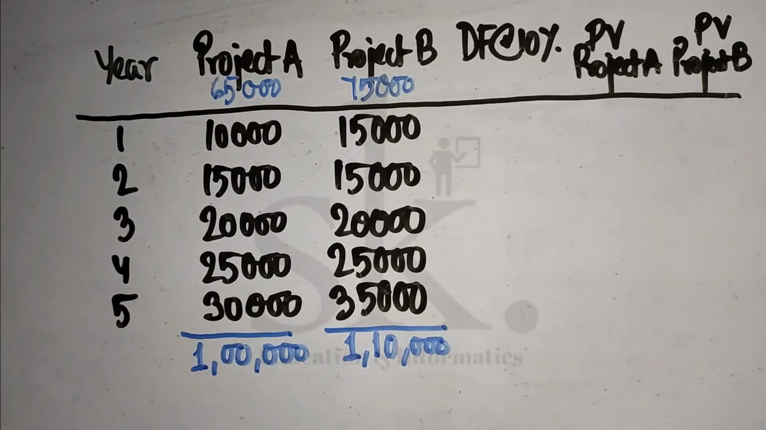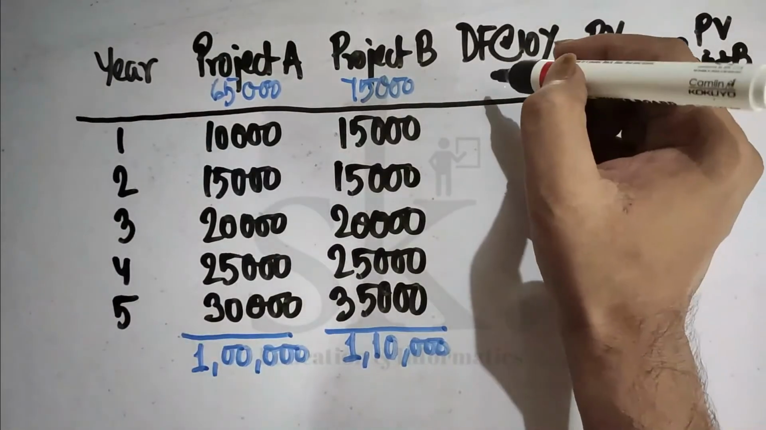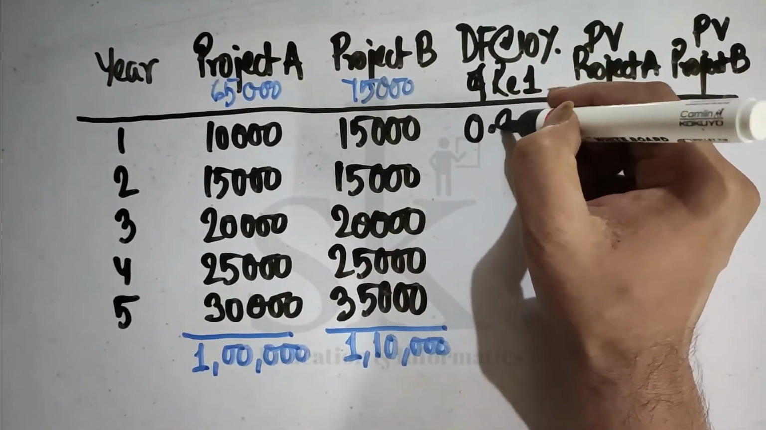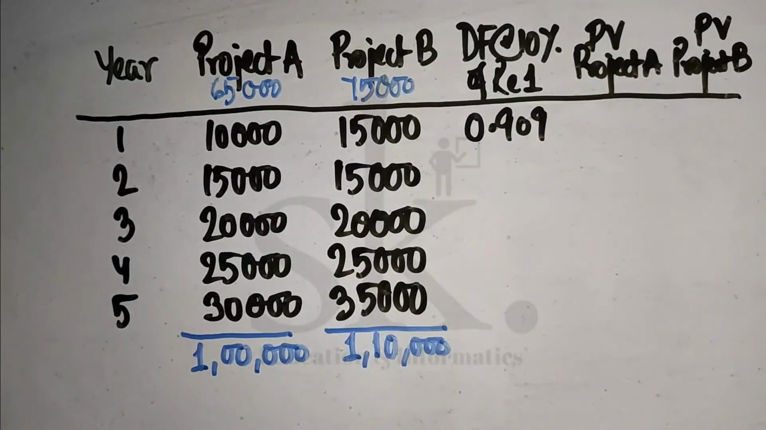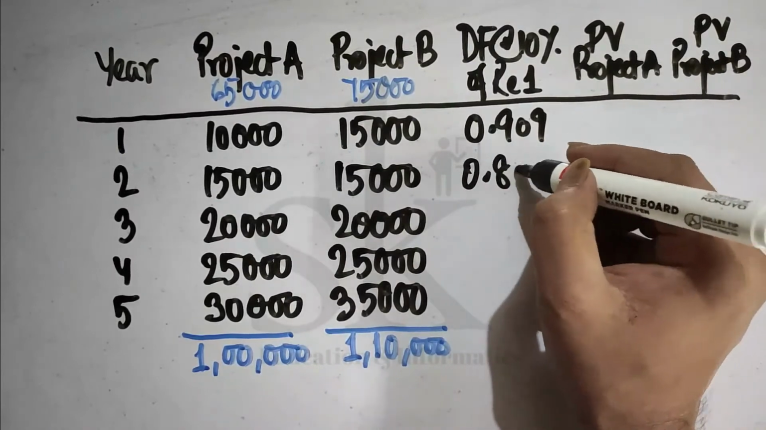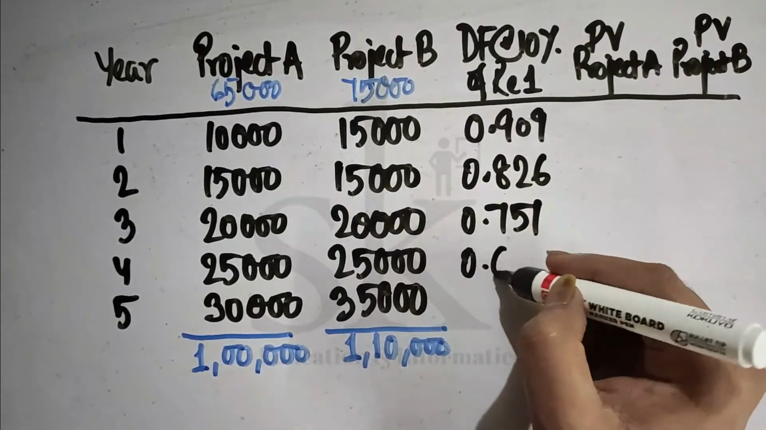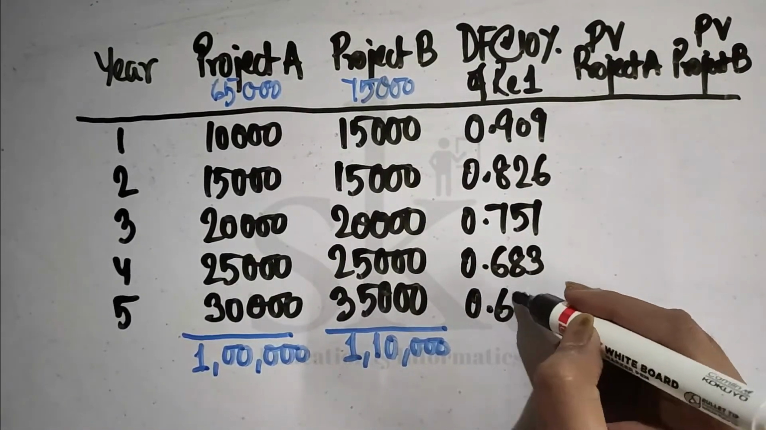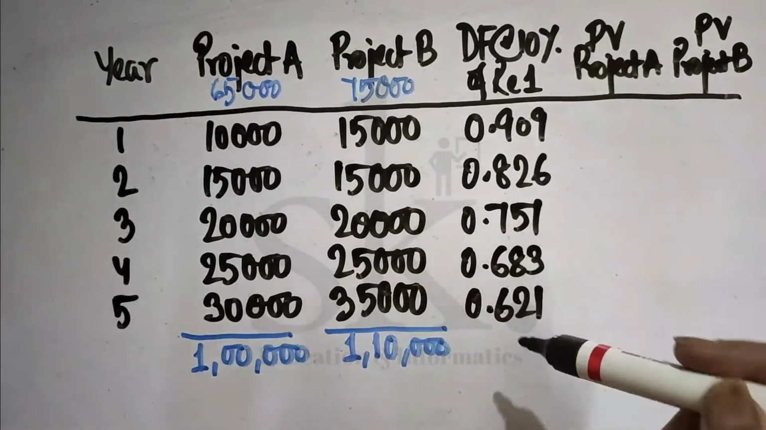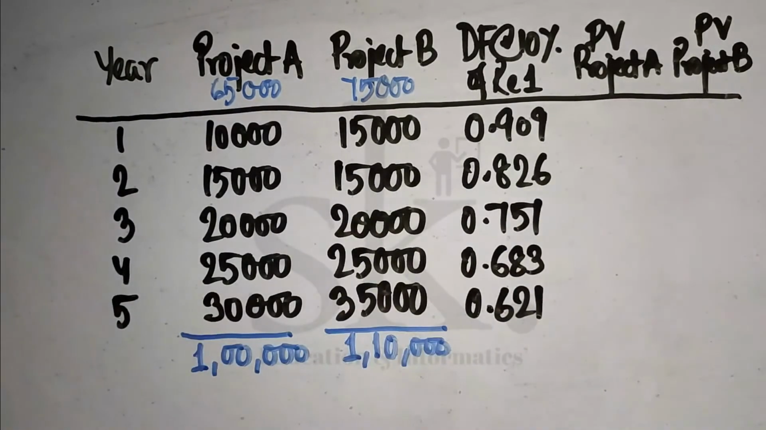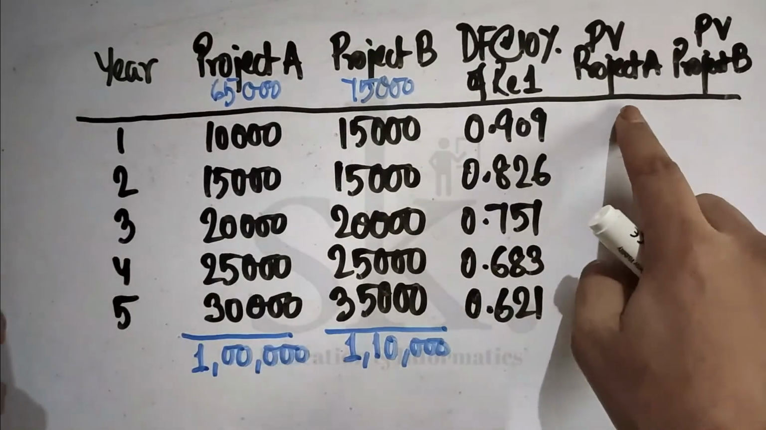So we are aware of how we calculate the discounting factor at the rate of 10% for rupee 1. For the first year, you know the calculation, 0.909. If you are not sure about the calculation, kindly refer to the video on the concept of valuation where we discussed the discounting concept. Then 0.826, 0.751, 0.683 and 0.621. So we have taken down the discounting rates. Now we are going to calculate the present value of project A.